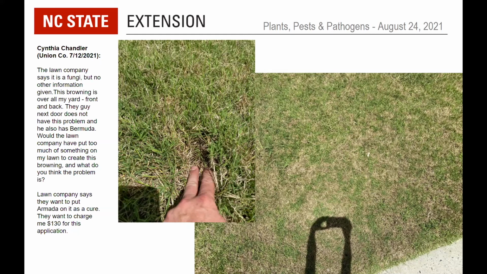Rarely, pretty much never, do we recommend fungicide applications for dollar spot in Bermuda grass due to its aggressive growth habit, recovers quickly when growing. If they want to go the fungicide route, then have them reference our profile on dollar spot, which mentions not only Armada, but several others. So there may be some variation there. There is some variation in effectiveness and of course in cost. So if they were to go that route, then there's some options there on turf files.